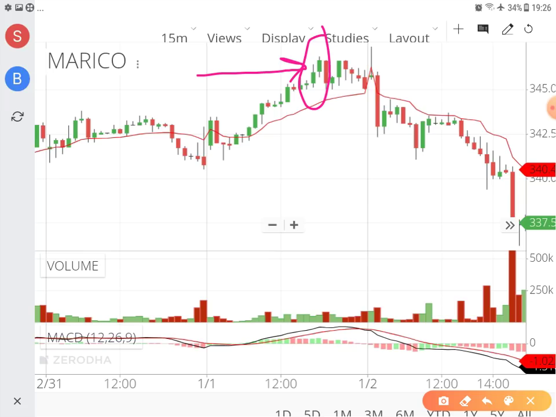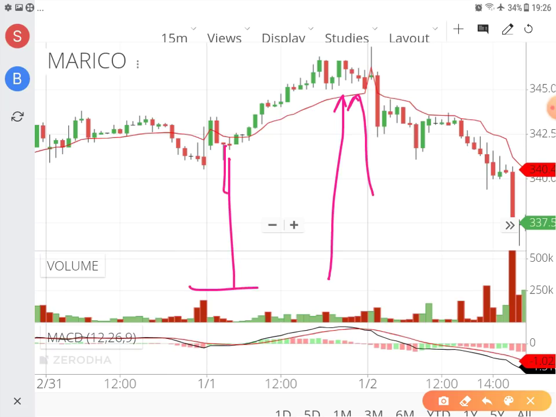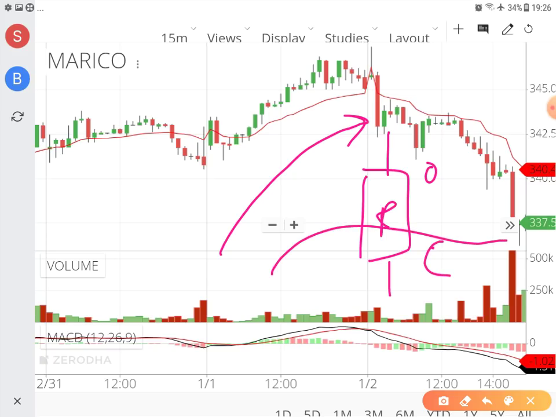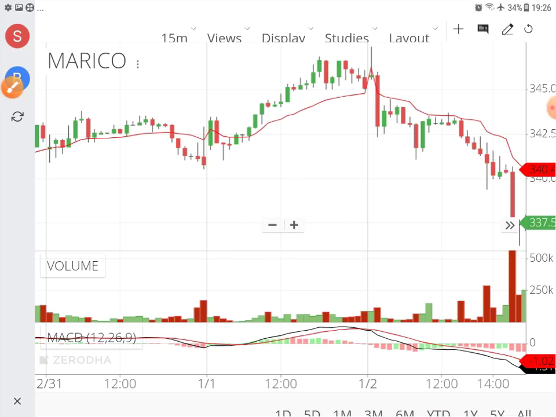So either if you sell it, again if you buy it here, then again see the kind of reversal that has taken place. Again it has given a number of sell signals, continuous red candles with price rejection happening at lower levels. That means buyers are totally out of control, and this big red candle gives you the signal that you need to sell. Why? Because the closing price is below the VWAP. This is the red candle, so this is the open price, this is the closing price. So the closing price is below the VWAP. That means it's a clear-cut indication of sell.